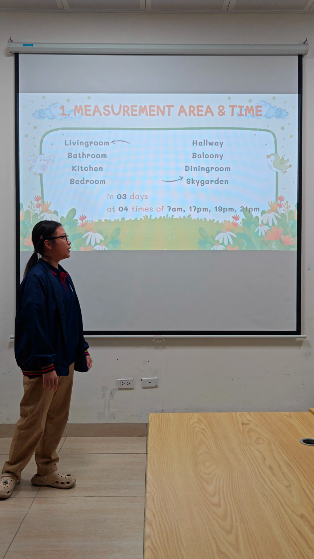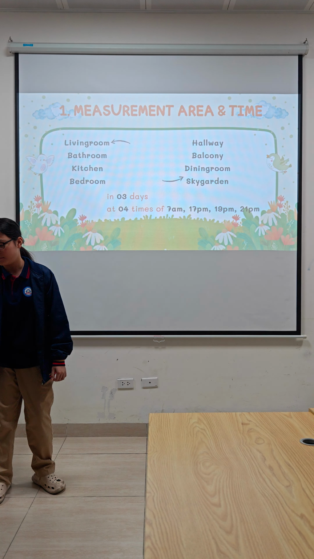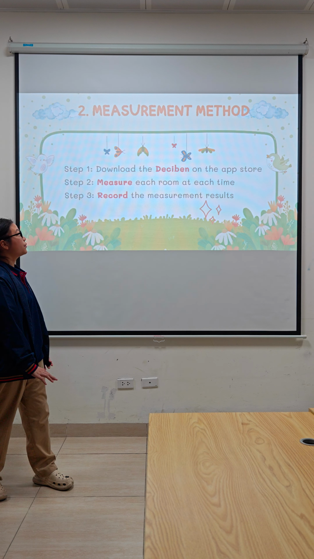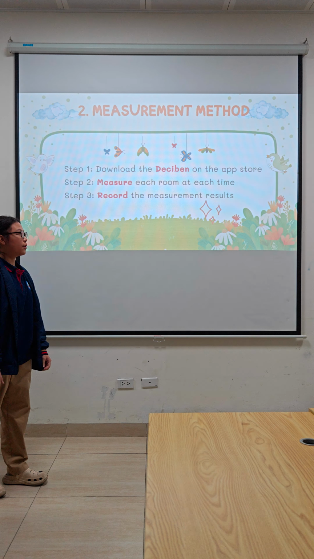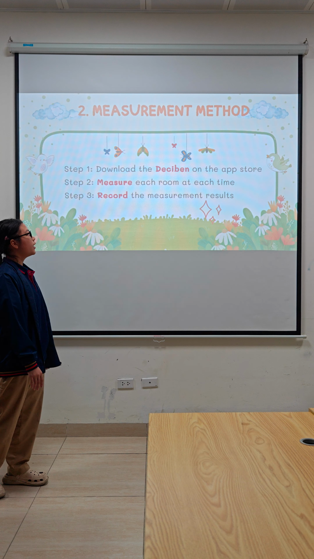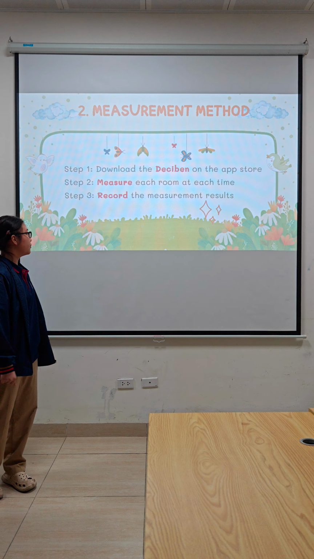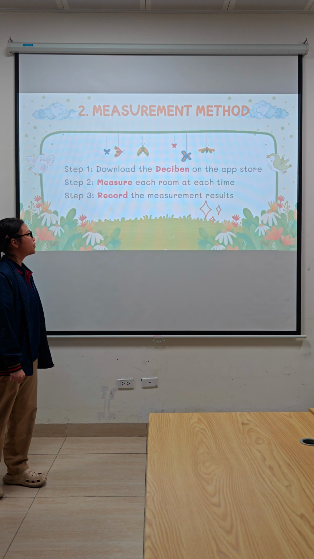7 a.m., 5 p.m., 7 p.m., and 9 p.m. 2. Measurement method. Step 1. Download the Decibel app from the App Store. Step 2. Measure each room at each time. Step 3. Record the measurement result.